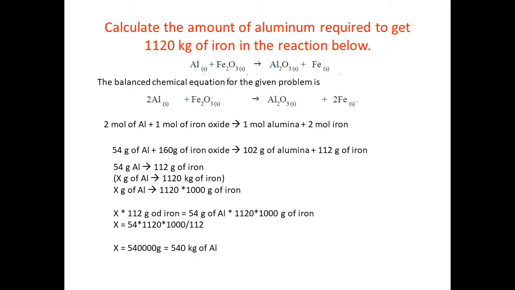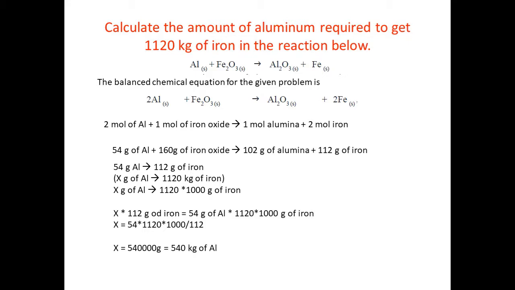First thing you have to do is balance the equation. So the unbalanced equation, 1 aluminium on the left hand side, 2 aluminium on the right hand side, 1 Fe2O3 on the left hand side, 1 Fe on the right hand side, 3 oxygen on the right hand side. So here aluminium and iron are not balanced. So what I do is, already coefficient is 1, then we go for the next integer. After 1 we get 2. So 2 Al plus Fe2O3 giving rise to Al2O3 plus 2 Fe. This is the balanced chemical equation.